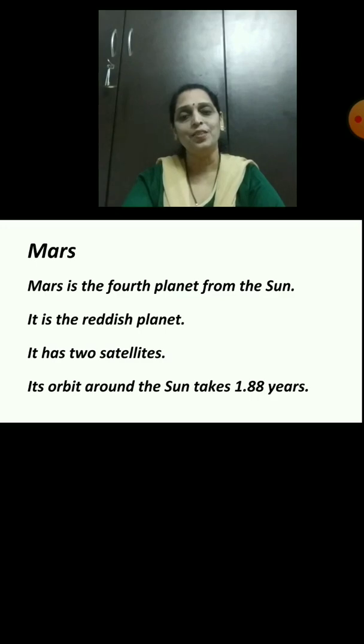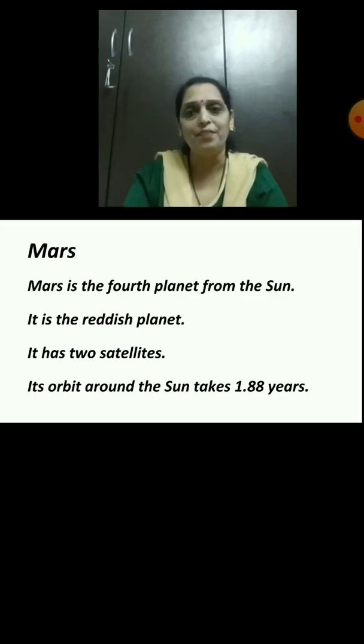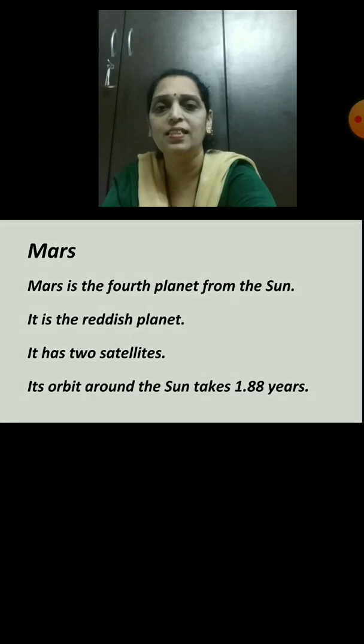And now tell me, how many years does it take to complete the orbit around the Sun? Yes, it takes 1.88 years. Students, it means 687 days. Now let's see the next.